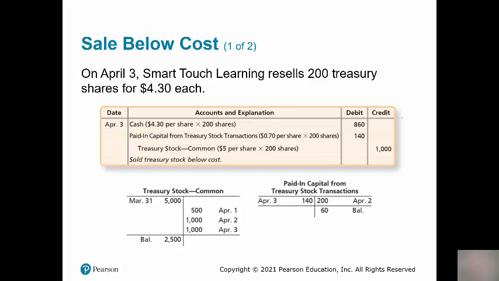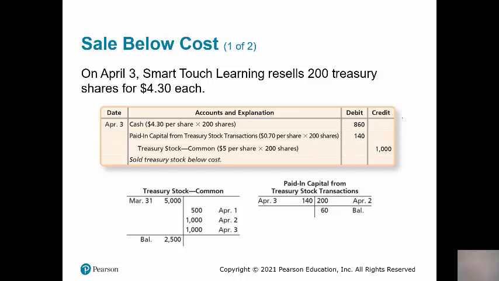The difference between the original cost, $5, and what we received, $4.30, or 70 cents per share, times the 200 shares, or $140, is going to be debited to that paid in capital from Treasury stock transactions account. So the rule is that when you sell Treasury shares for less than their cost, the difference will be debited to paid in capital from Treasury stock transactions, as long as there is enough in that account to cover the difference.